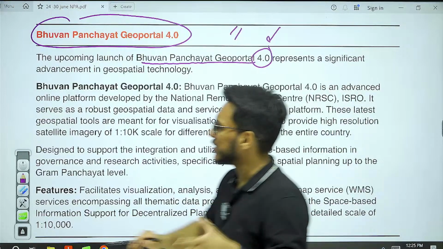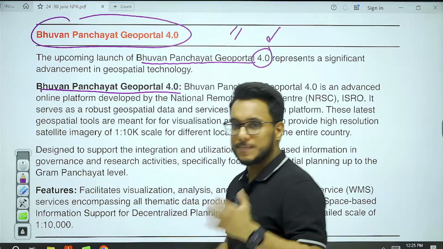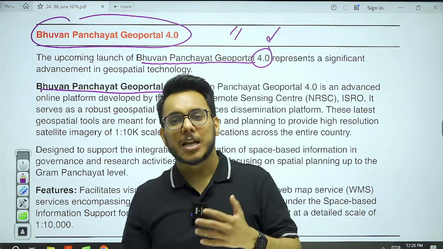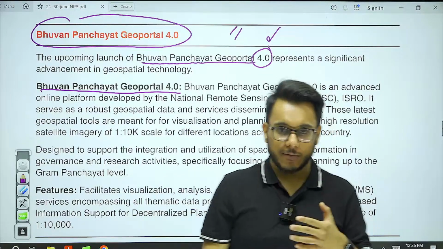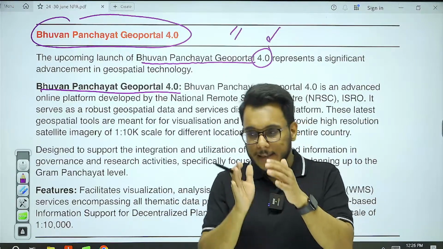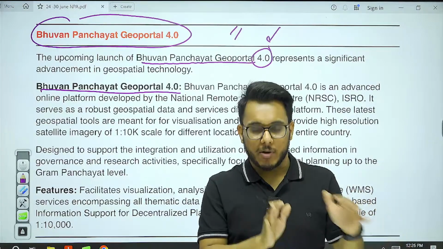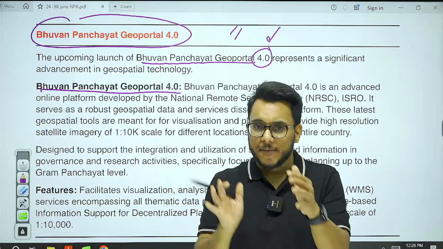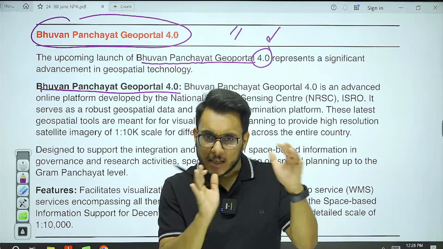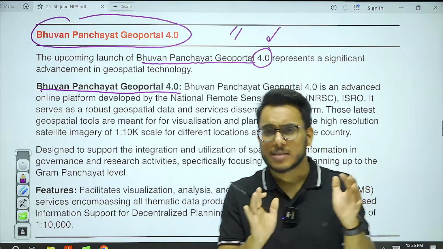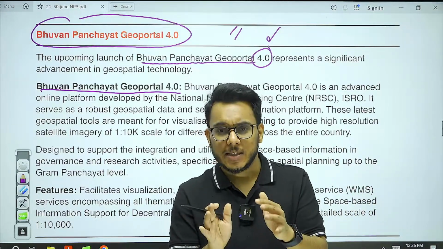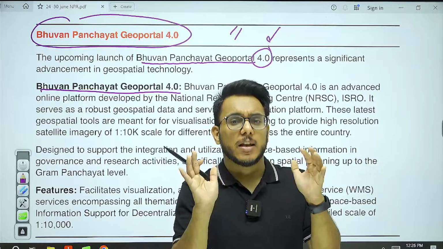Now what is this Bhuvan Panchayat Geo-Portal? You see, guys, the government is running many initiatives. For example, the government is digitizing land records. If you see, among the cases pending in court, the majority are civil disputes, and in civil disputes, property disputes are a very big category.